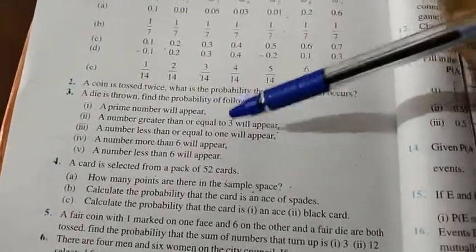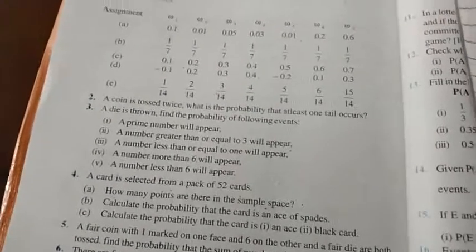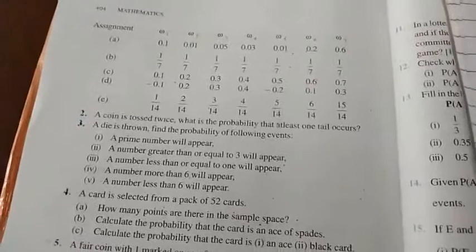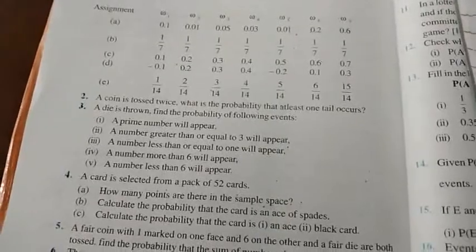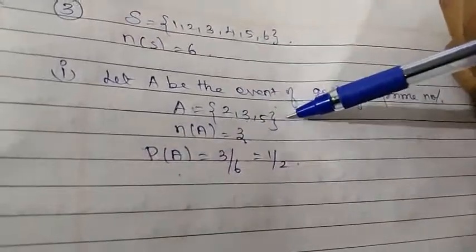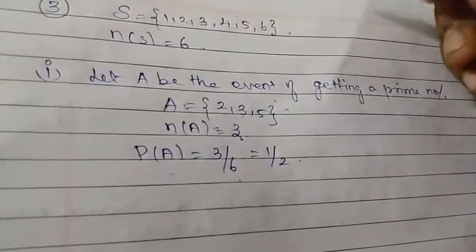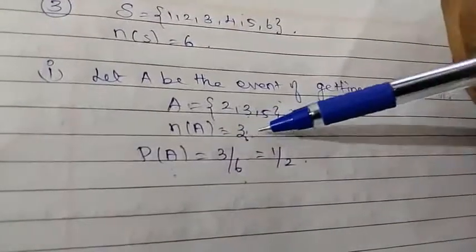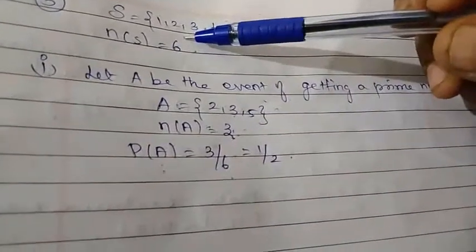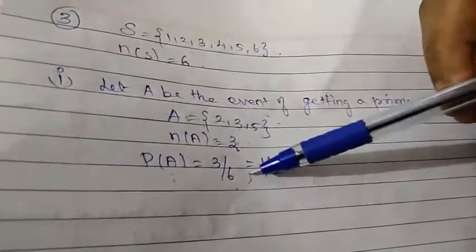A number greater than or equal to 3. You should understand what they have asked. Greater than or equal to 3, so it can be 3, 4, 5 and 6. First list out the elements of the event, like I have done here, then find the number of elements, and then find the probability. Do it step by step. Your probability formula is the number of elements in the event divided by the number of elements in the sample space. So first list out, count the number of elements, and then go for the probability.